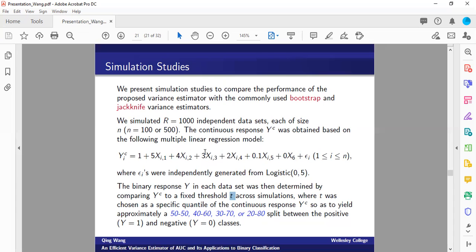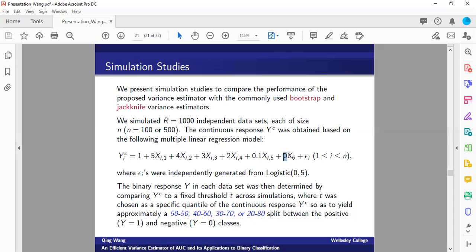And the X random variables are each simulated independently from a uniform distribution and have been standardized. So as a result, the significance of the predictor variables actually is driven by the corresponding coefficient. In other words, if we consider, say, the best model with only one predictor variable, that will be the one with X1. And the best model with two predictors will be with X1, X2.